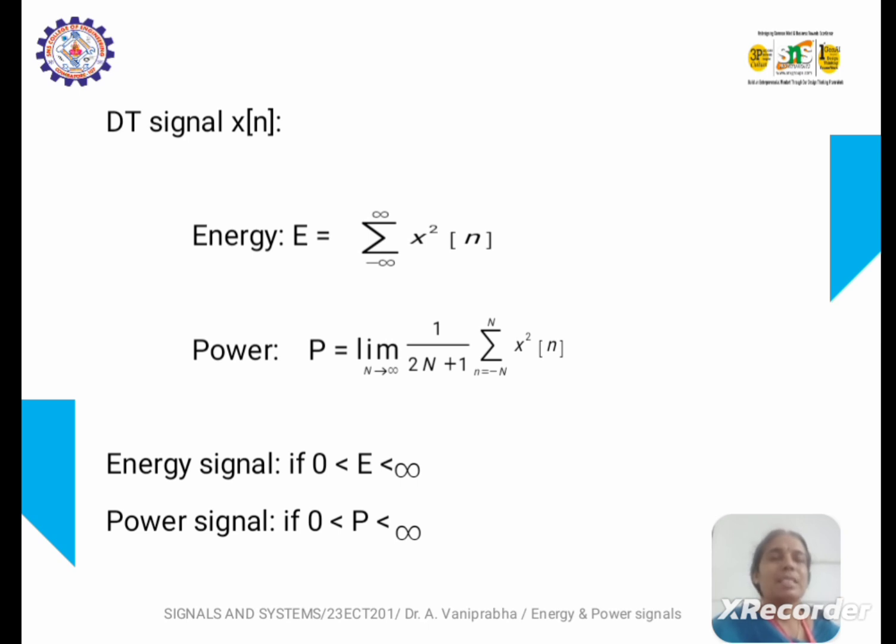For power, it is slightly different from that of the continuous time signal. There, in the continuous time signal, the constant factor was 1 by 2T. Here it is limit n tends to infinity, 1 by (2n plus 1), summation from n equals minus n to plus n of x squared of n. Here also the same condition prevails. Power should be non-zero and less than infinity. The P value and also the E value should be non-zero and less than infinity, so as to conclude that a given signal is either an energy signal or a power signal.